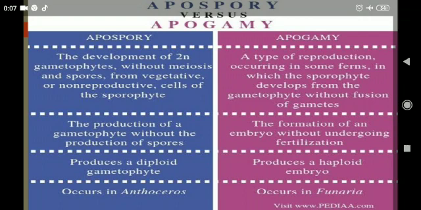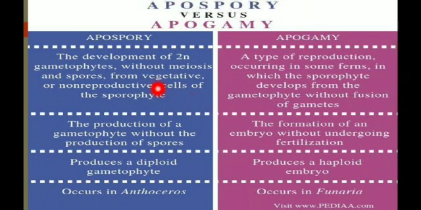Then next, pteridophytes show apogamy and apospory. So what do you mean by apospory? It means the development of gametophytes without meiosis and spores, from vegetative or non-reproductive cells of the sporophyte. That is known as apospory. Apogamy means a type of reproduction occurring in some ferns in which the sporophyte develops from the gametophyte without the fusion of gametes. That is apogamy. So pteridophytes show both apogamy and apospory.